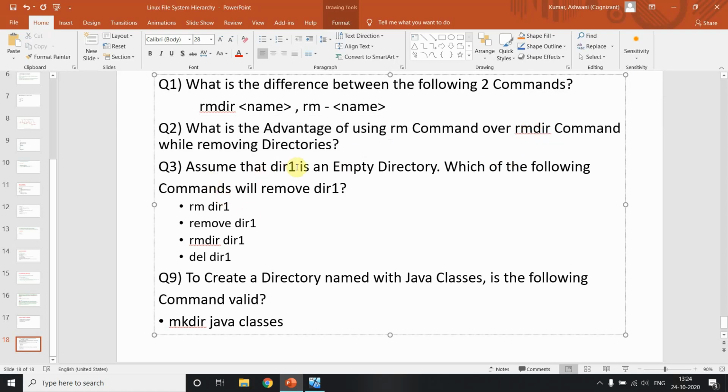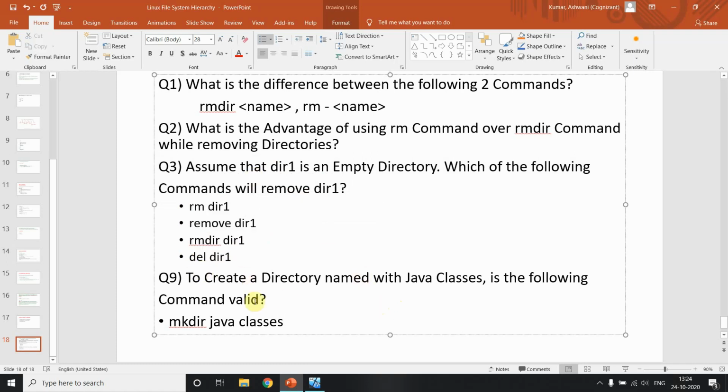Assume that dir1 is an empty directory. Which of the following commands will remove it? We already discussed this, if our directory is empty. So just focus on the question: which command is suitable for removing this, okay. Look, this is an error, because we are not using the r option here. Remove is not any command in Unix, right? Del is not any command in Unix. This is the perfect command for removing an empty directory, okay.